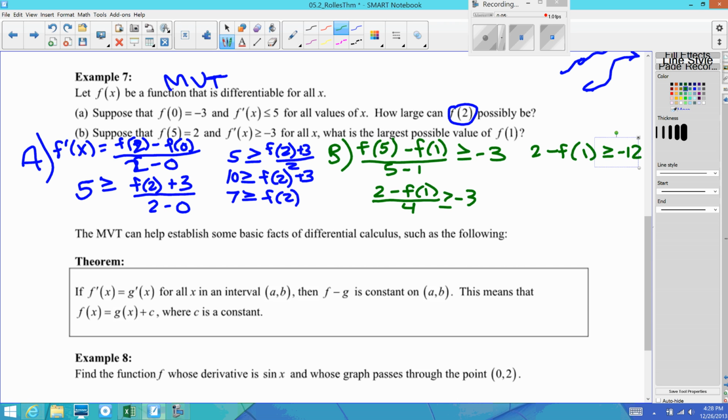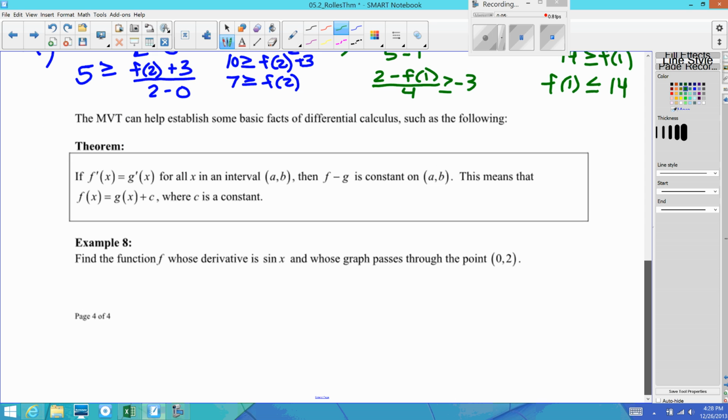All right, so I can move the negative 12 over, and I can move the f of 1 over, so I get 2 plus 12, which is 14, and that has to be greater than or equal to f of 1. So the largest possible value of f of 1 has to be less than or equal to 14. All right, and this is where we're going. This is the big deal here.